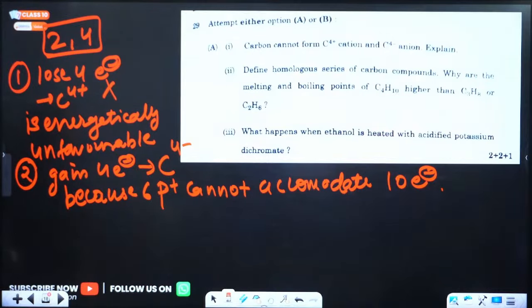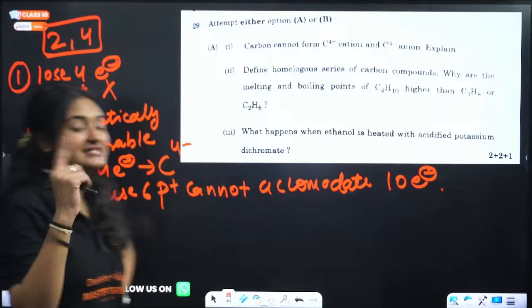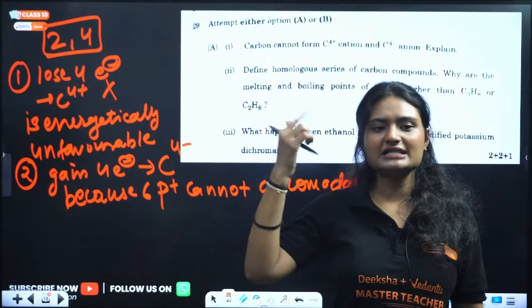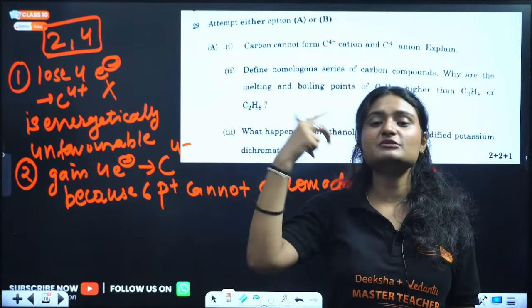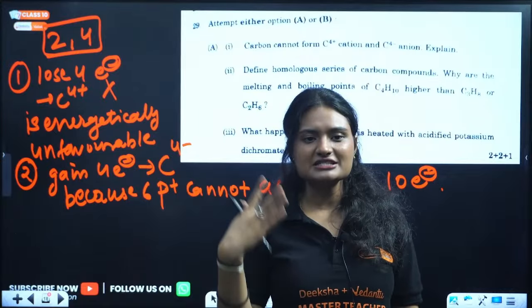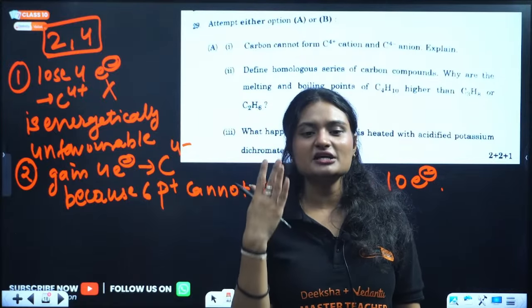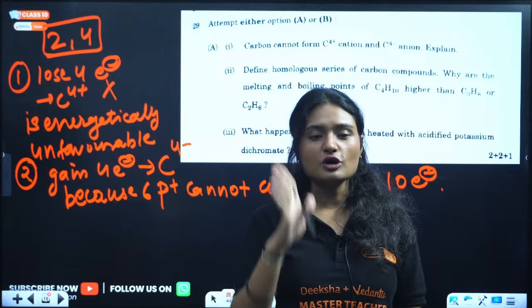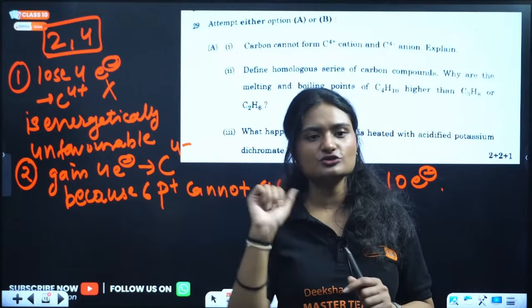Okay. Define homologous series of carbon compounds. It is a series of organic compounds that have the same general formula, the same functional group, similar chemical properties, and show gradual change in physical properties. And lastly, each successive member differs by a CH2 unit, which is 14 atomic mass units. If you wrote all these five, you are going to get full marks.